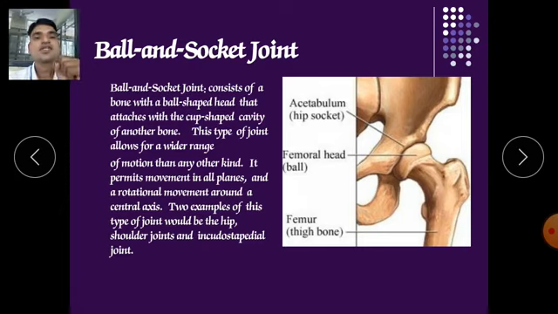Similarly, the head of the femur fixes into the acetabulum of the pelvis, producing a ball and socket joint with rotation in all directions.